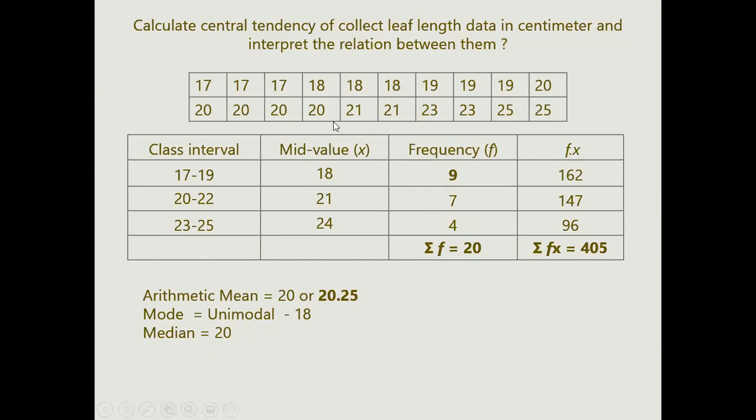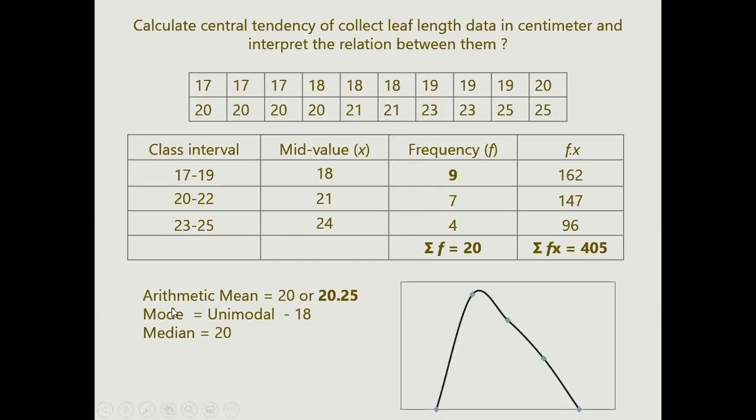And next, your median. When you calculate the term from the 10th and 11th, it is 20. Can you remember your graph which says the mode is lesser, median is more than mode, and then your mean? This is your graphical interpretation of your data. Just look around. This is your mode, this is your median, and this is your mean. This same data has been plotted here. So just by looking at this curve, we can say whether the data is positive or negative.